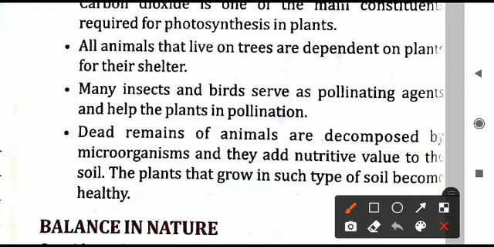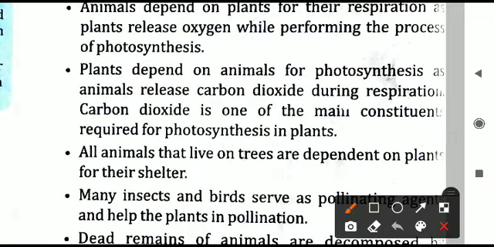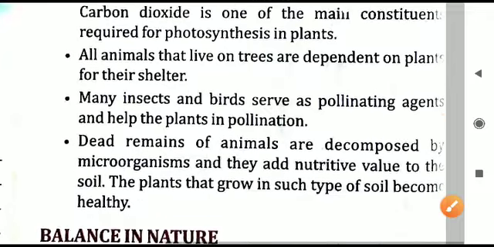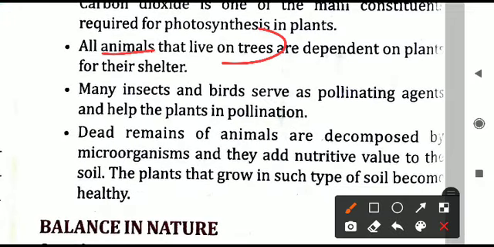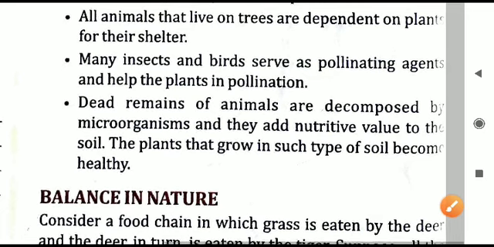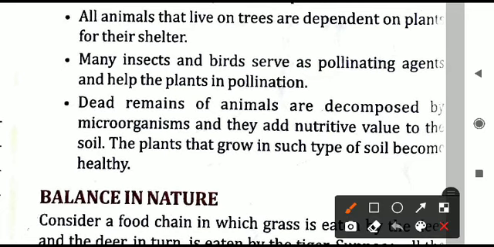Next, the second point is the same thing: plants depend on animals for CO2 for photosynthesis. Next point: all animals that are living on the tree depend on the plant for their shelter, because trees provide shelter to different animals. So again, animals depend on the plants, as you can see in this point.